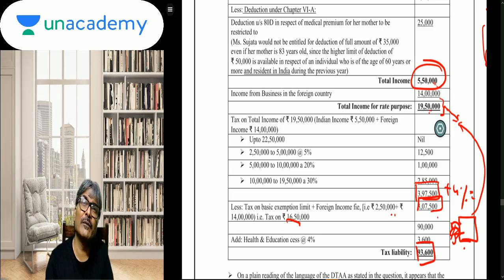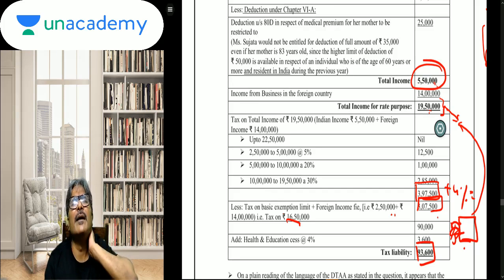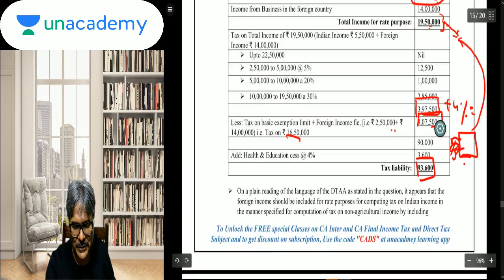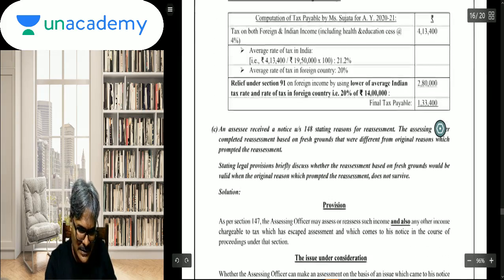This is also one of the alternate solutions which we have adopted in our booklet. This is also one of the solutions which ICAI has prescribed. In the ICAI number 16 solution, they have given both answers, this as well as the other one. It is number 16, yes, I think number 16 only. Number 16, May 17. One of the two attempts. May 16, November 16, May 17. I think it is number 16, but it is May 16, November 16 and May 17, one of the three. If there is no DTAA, this is a simple one. This is the simplest of the things.